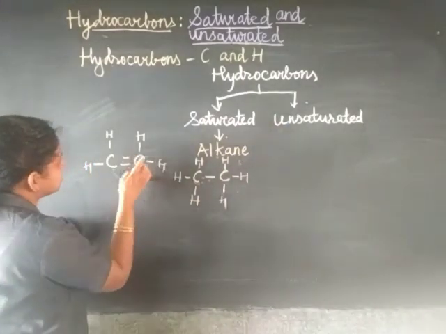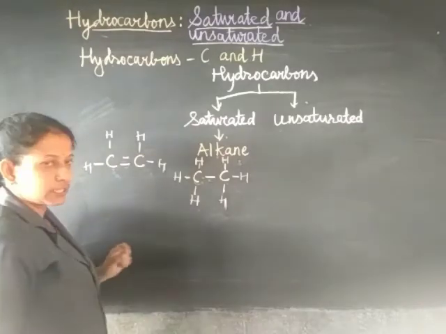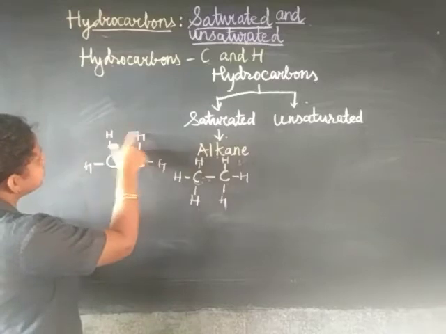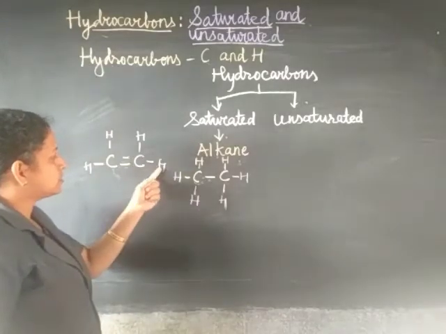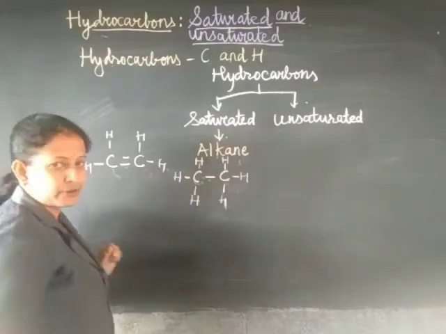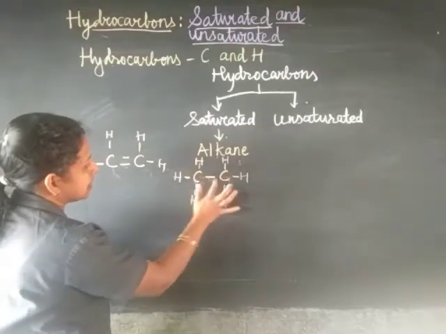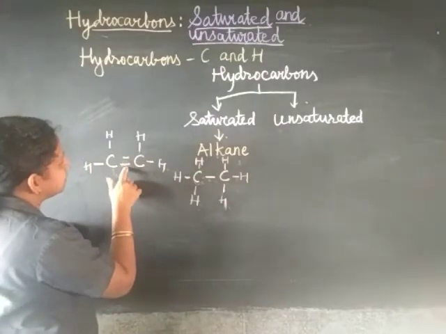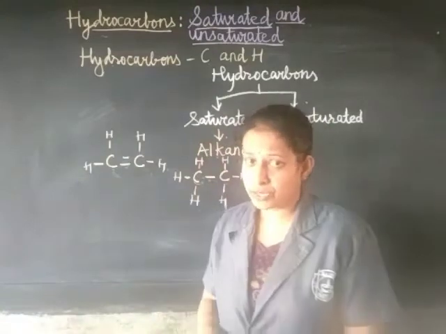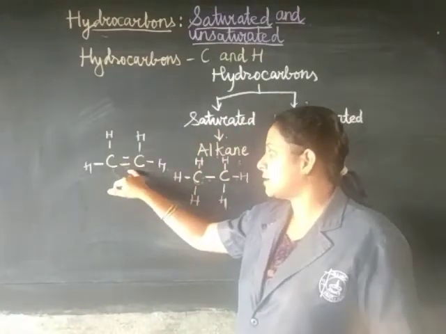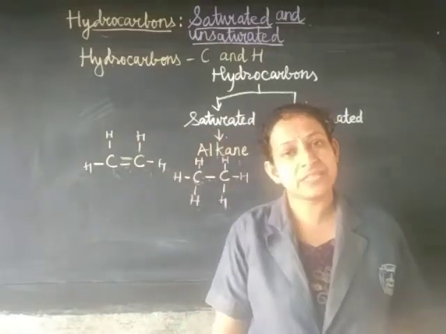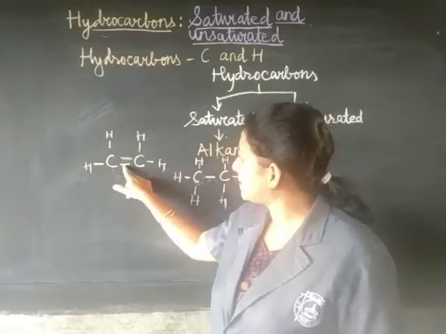So in this there are double bonds. Now if you see here, there are 1, 2, 3, 4 hydrogens for 2 carbons. Earlier there were 1, 2, 3, 4, 5, 6 hydrogens, and there were single bonds. But now here there is a double bond. Now this double bond can be easily broken to make it a single bond. Suppose this double bond breaks. If this double bond breaks, what will remain here now?